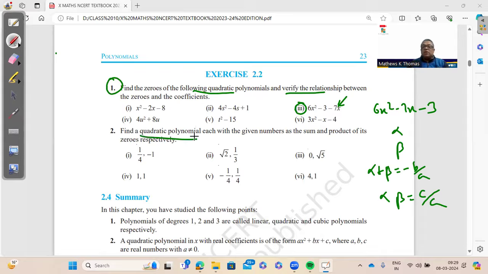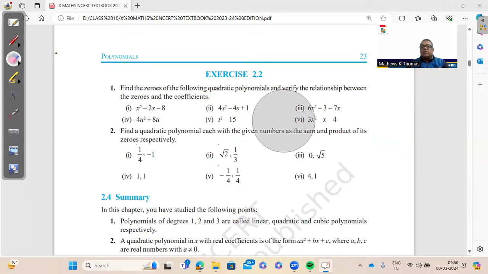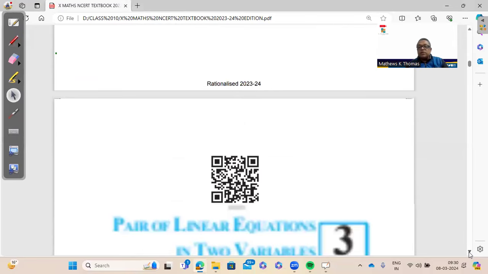And here we have to find a quadratic polynomial. The sum and product are given. In the exam, alpha and beta may be given. So you'll have to use the formula x square minus the sum of the roots x plus product of the roots to find out the quadratic polynomial. In this case, alpha and beta are not given. The sum and product are directly given. So we will use the formula x square minus sum x plus product, right? So here, these two questions can be asked for 2 to 3 marks. If the verification is asked, that will come for 3. Otherwise, it's a normal alpha beta question. Then that means it will be 2 marks.